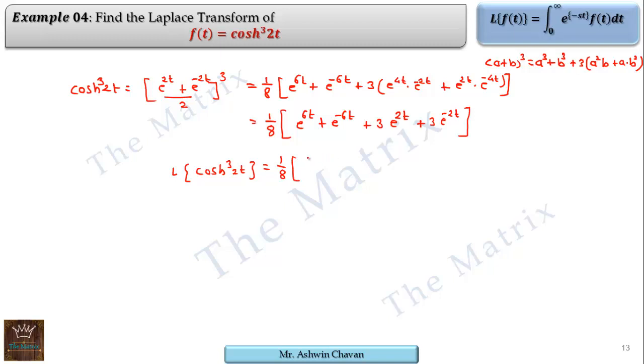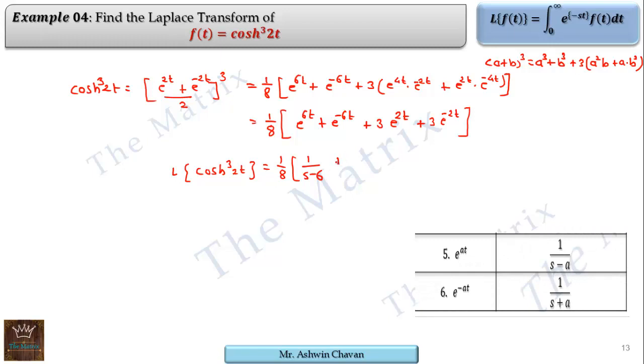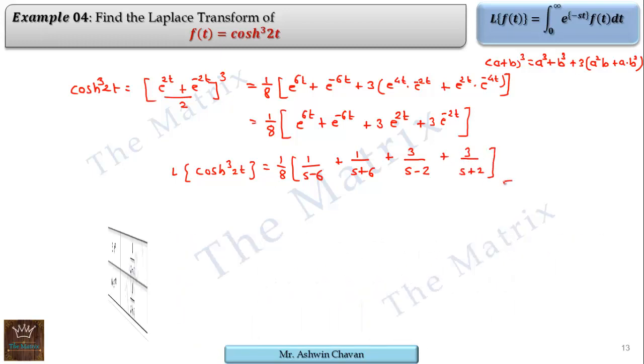Laplace of e raised to 6t, 1 upon s minus a, that is 6. Here it is minus 6t, that's why s plus 6, plus 3 e raised to 2t gives us s minus a, that is 2, and here 3 upon s plus 2. Okay, we can take its cross product, but this is sufficient for us. So this last term is the Laplace of hyperbolic cos cube 2t.